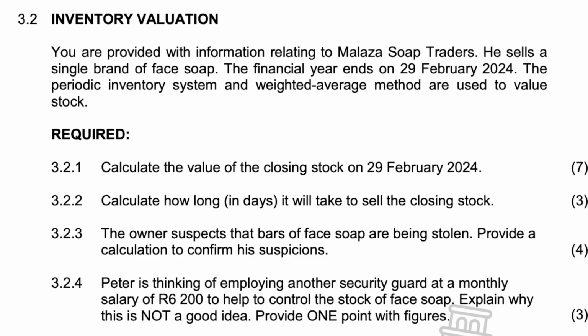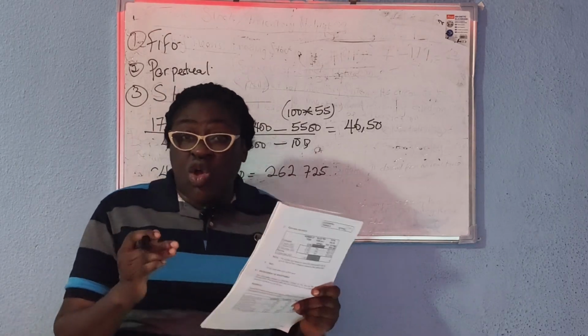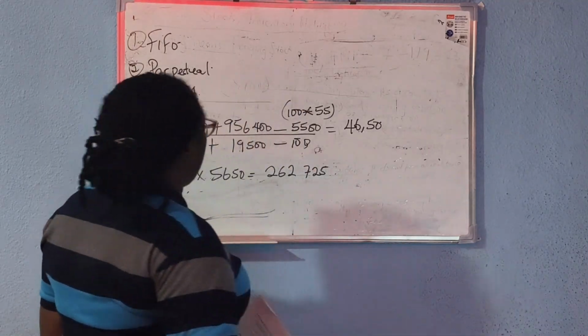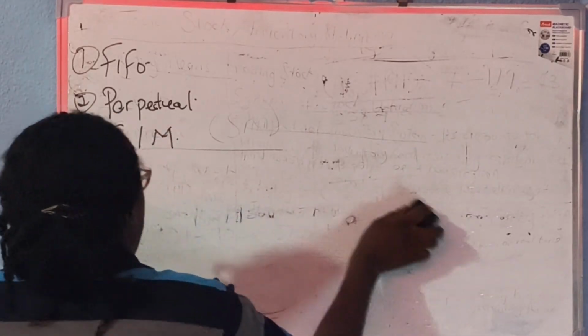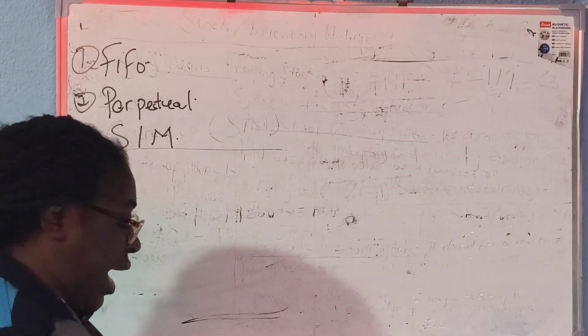We have just looked at the calculation of the closing stock using the weighted average method. The next question says we should calculate how long in days it will take to sell our closing stock. In this case, you are not looking for the average stock holding period. You are looking for the stock holding period only for the closing stock, so we are going to use only our closing stock in our calculation.